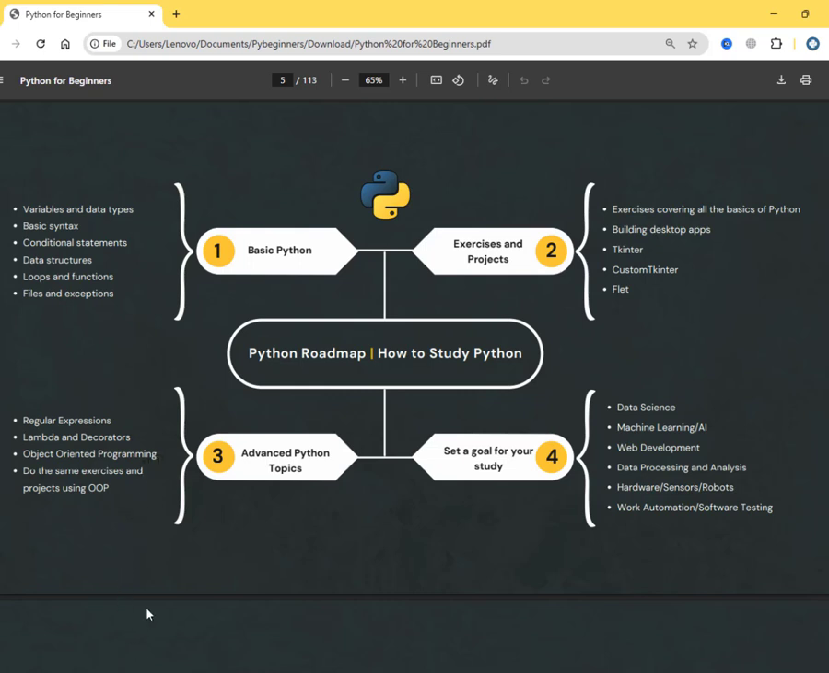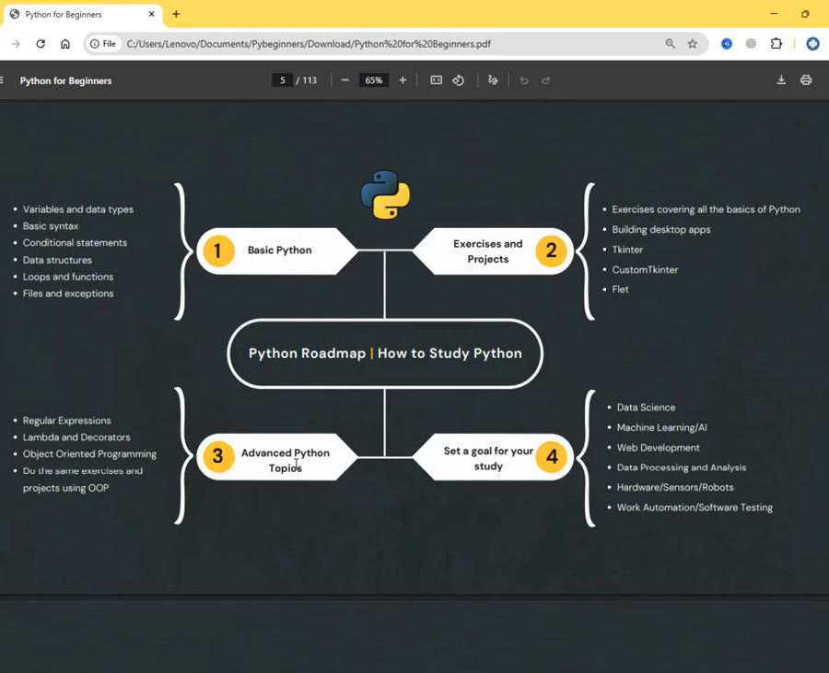Then after that, you need to do some exercises and some projects, but this time you will do all those things using object-oriented programming. You can do the same exercises, no problem, but this time do them using object-oriented programming in Python. So that's how you start the Python programming language. Learn the basics, do some exercises and projects, then start some advanced topics, but only by need. I need this, then you study it.